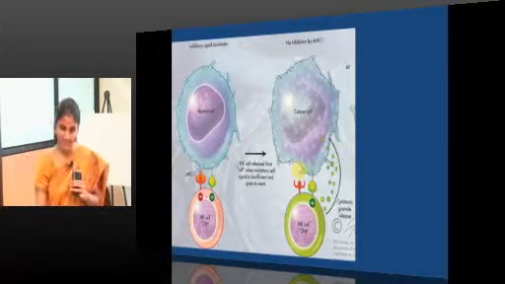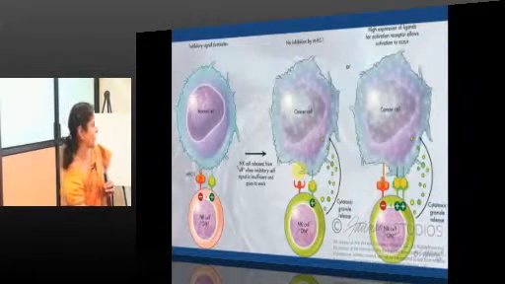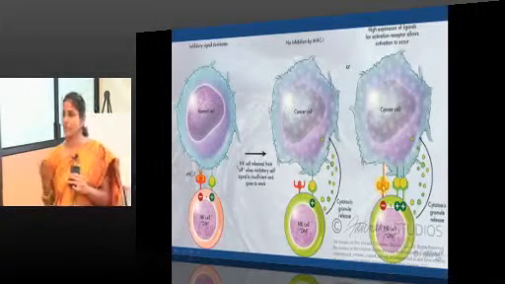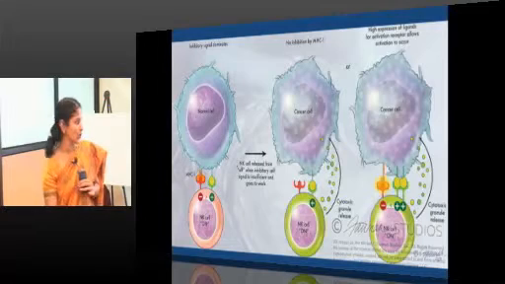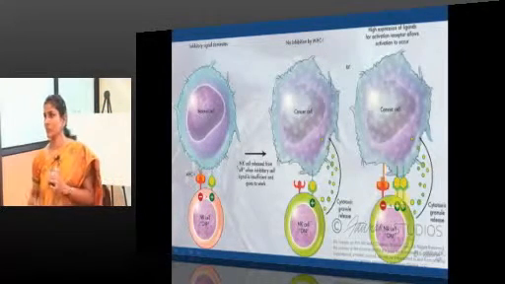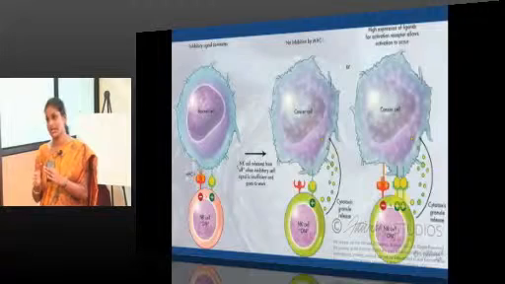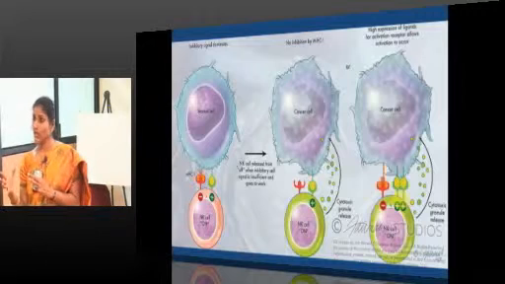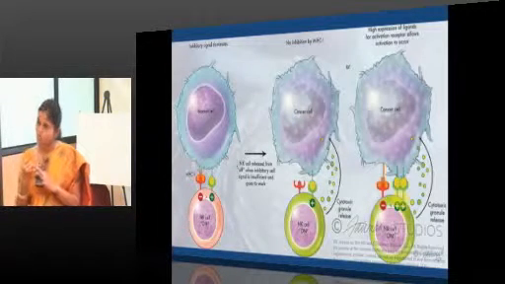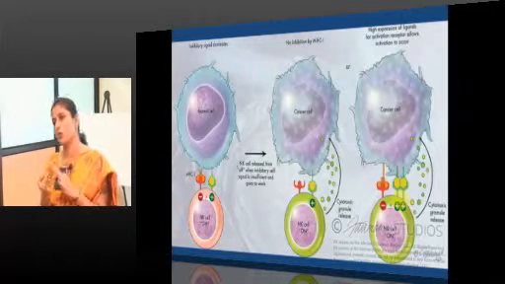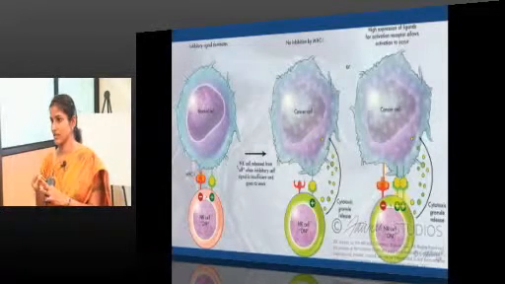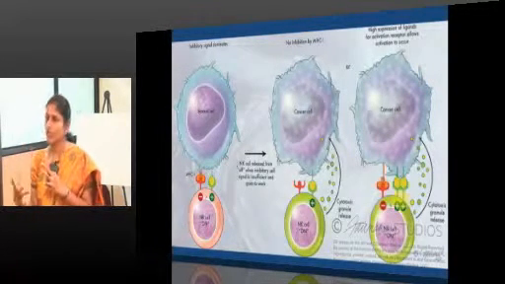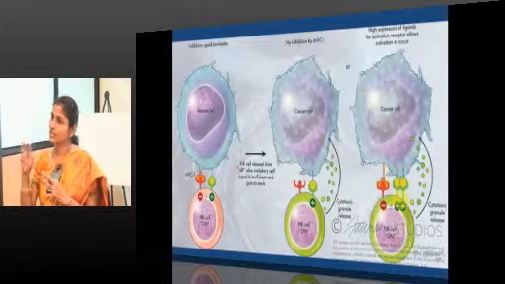Or else, even when a cancer cell by aberrant expression expresses MHC1, there can be more than the usual amount of activating signals. With that, it gets activated and is able to mount an immune response. So an NK cell gets activated when there is loss of expression of MHC1 or when there is overexpression of activating signals. In these two settings, an NK cell gets activated and will mount an immune response against the target cell.